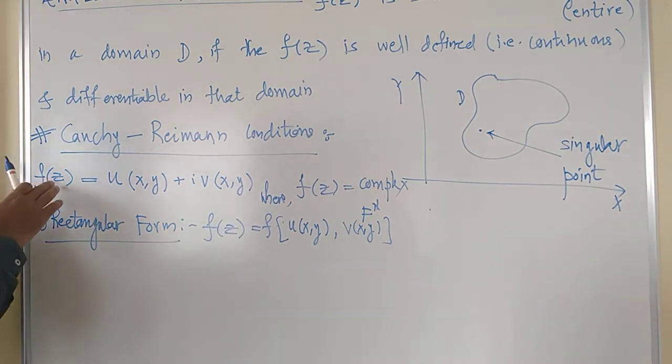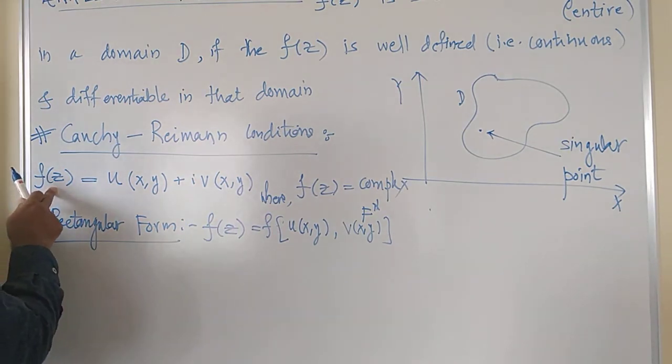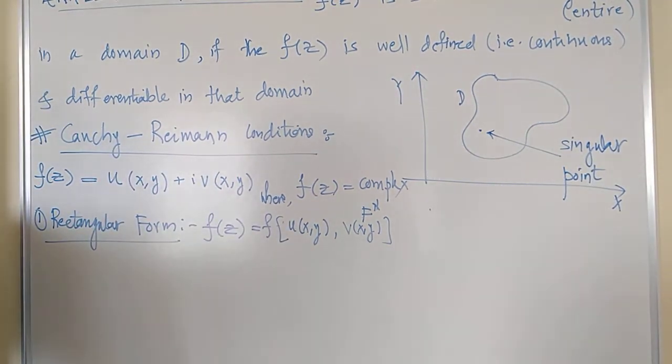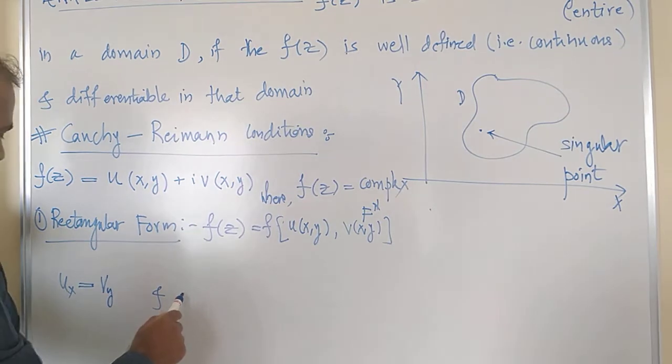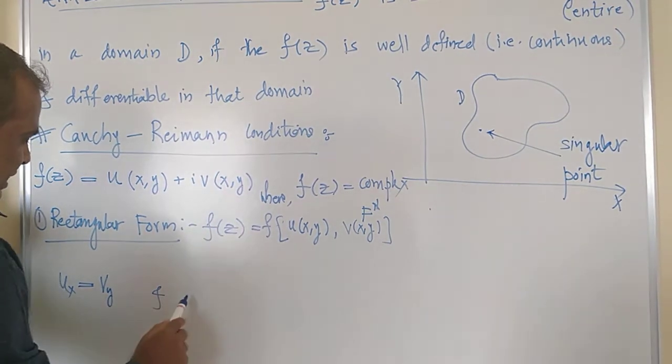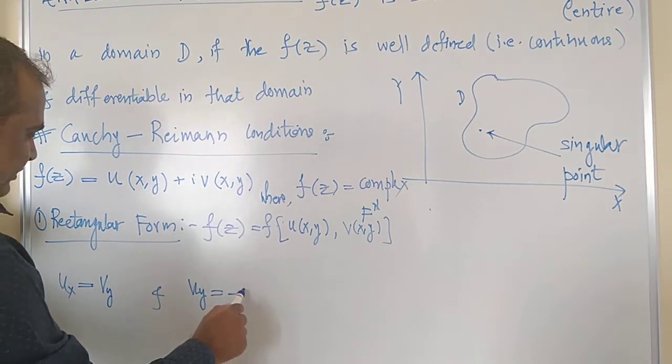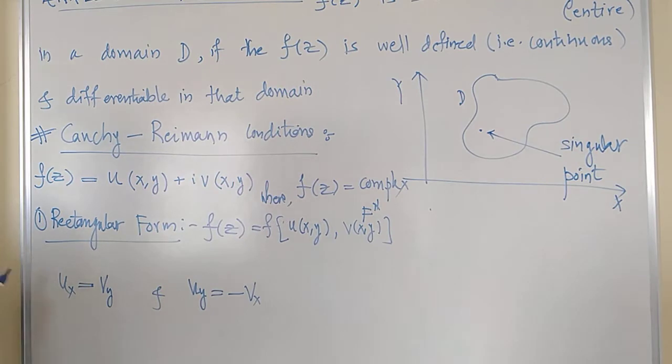So if the complex function f of z is a function of two independent variables u and v, and u and v are functions of two real variables x and y, then your Cauchy-Riemann conditions are written as u_x equals v_y. This is the first condition, and the second condition is u_y equals minus v_x. This is called the Cauchy-Riemann condition. Now these are in the partial differentiation form.